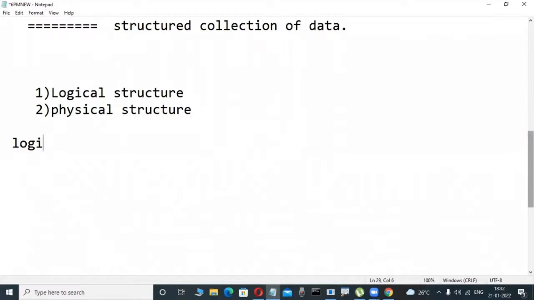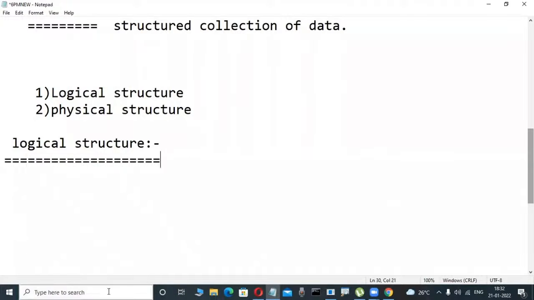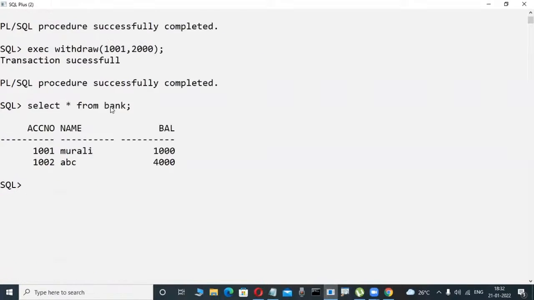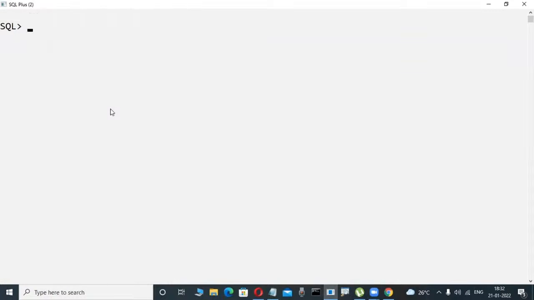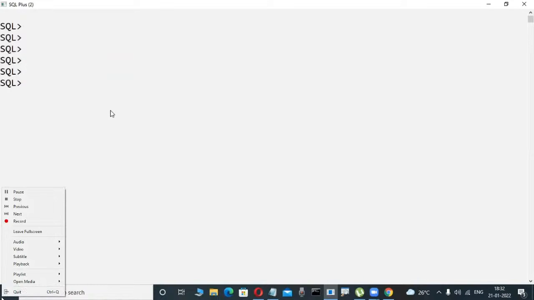Logical structure means nothing special, it's very easy. Now check it out, slowly observe. What a logical structure is, is easily understandable. Suppose today I am installing Oracle. In this Oracle software, I try to create a table. Maybe bank is a table, as in the previous case.